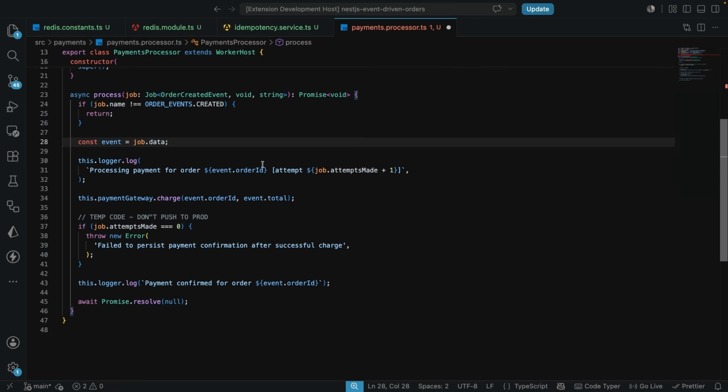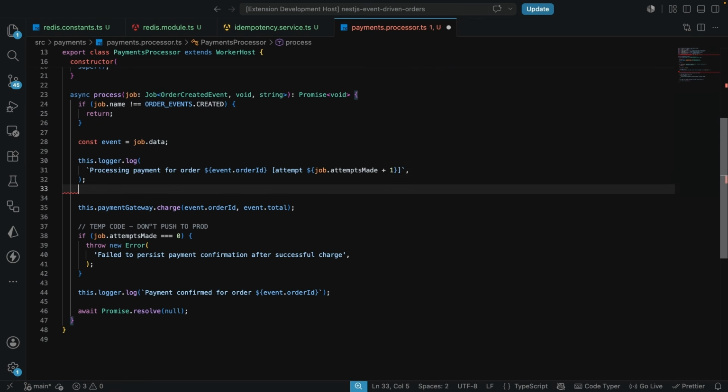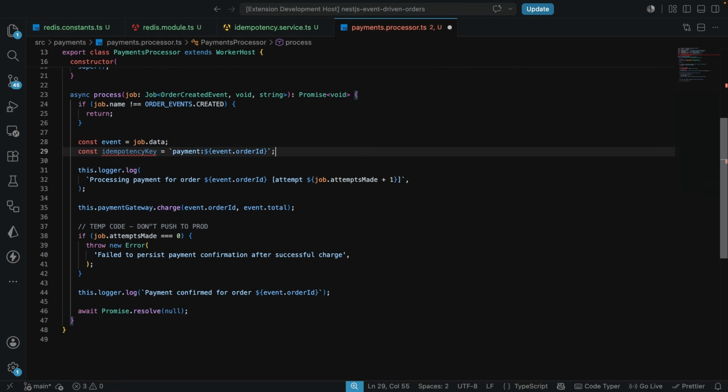So just somewhere here after the log, before we go on to call the charge, we want to make sure that, or maybe we even call this before the log, but let's have it here first. The idempotency key is going to be equal to payment and then the order ID. I'm actually going to move this right up here so that it comes before we start doing some processing here. So now we have the logger.